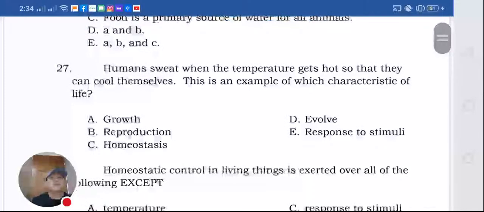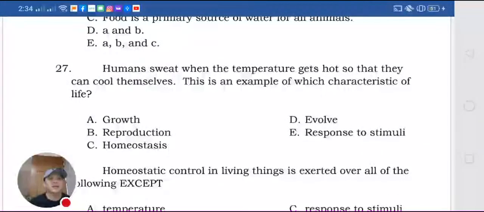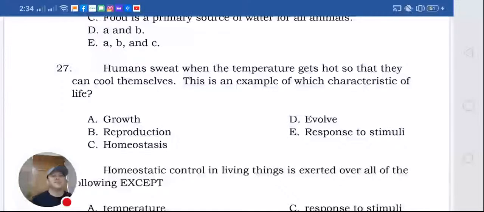Humans sweat when the temperature gets hot. So that is sensitivity, because all organisms have this kind of reactions to stimuli. So what will be the organism's reaction? In humans like us or animals, we release sweat, because the heat inside our body must be maintained, and that's homeostasis. And then the releasing of that heat is through the release of sweat.